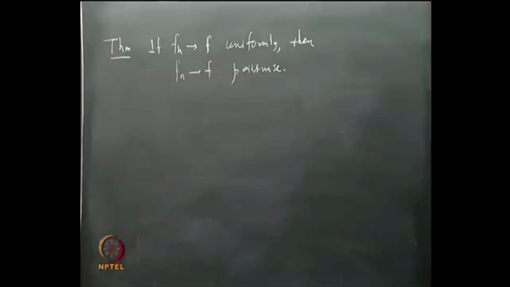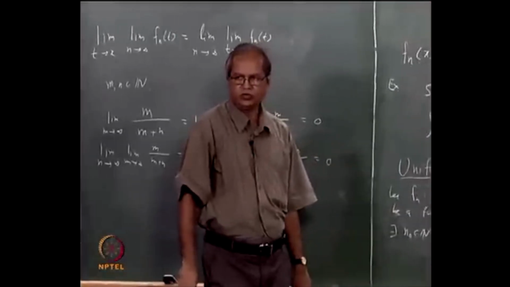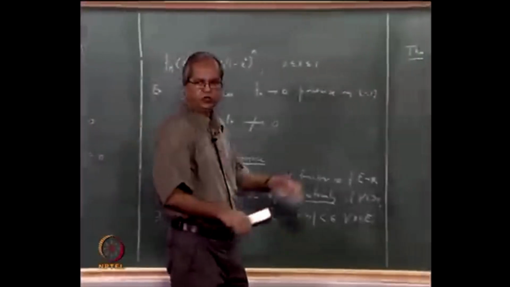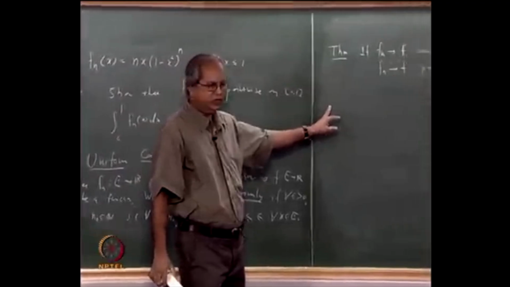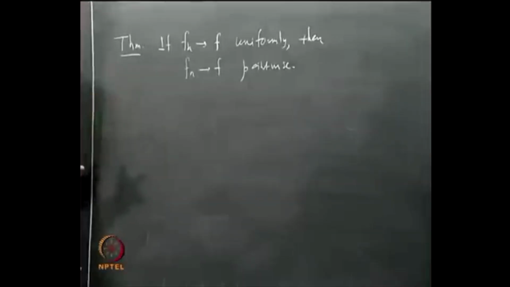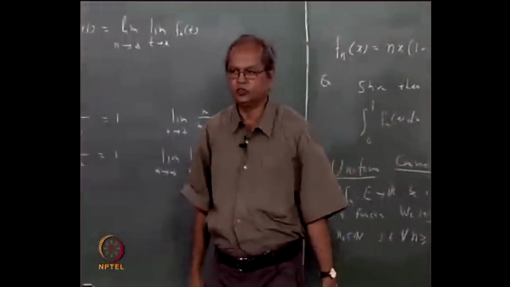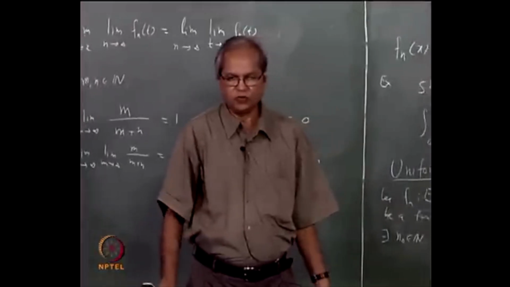That means uniform convergence is stronger than pointwise convergence. Then there is an obvious question: what about the converse? That is, can we say that if fn converges to f pointwise, then it converges uniformly? If that were true, obviously, it would mean that both notions of convergence coincide. That is not the fact, so the converse is false.